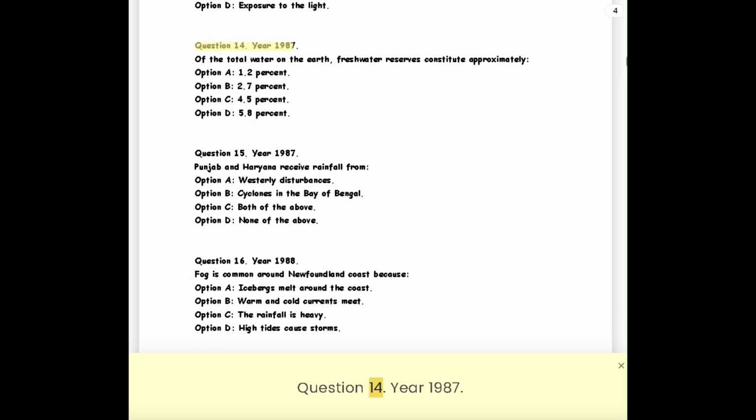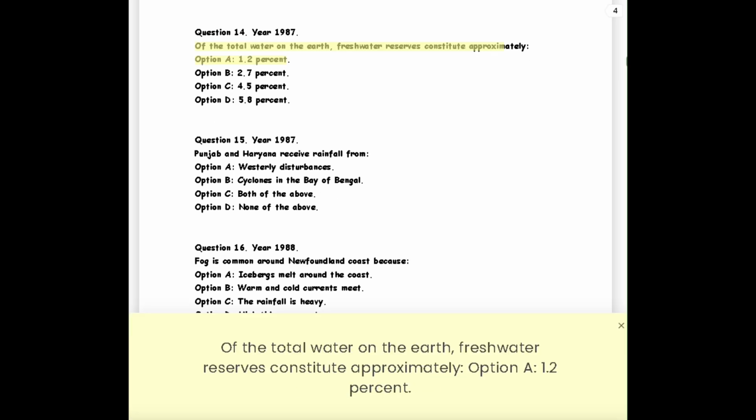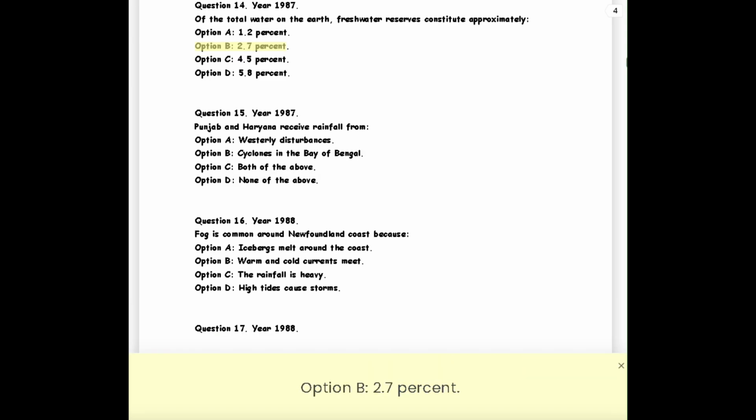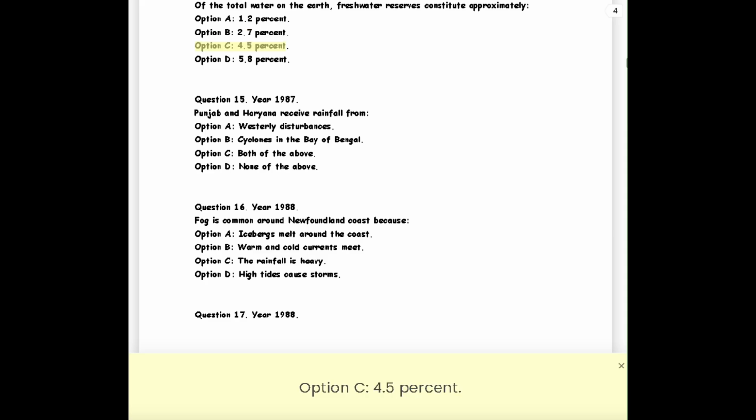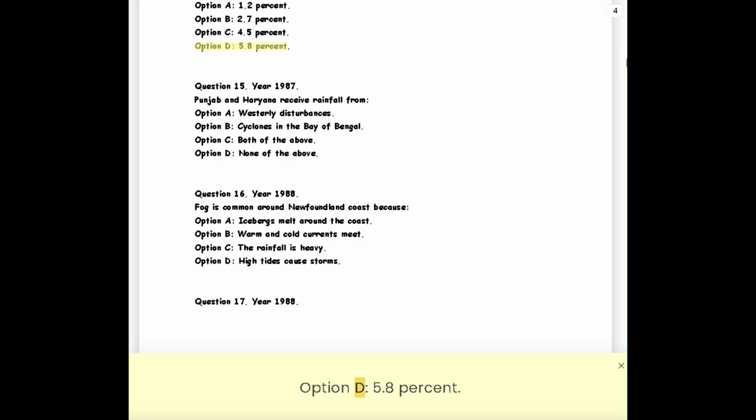Question 14. Year 1987. Of the total water on the Earth, freshwater reserves constitute approximately Option A, 1.2%. Option B, 2.7%. Option C, 4.5%. Option D, 5.8%.